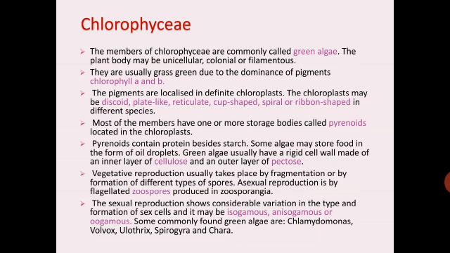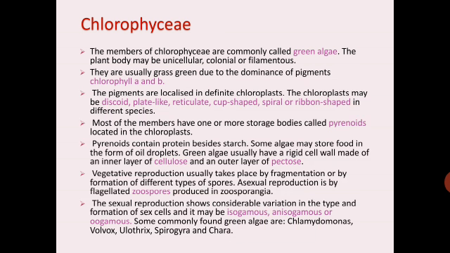Some algae may store food in the form of oil droplets. Green algae usually have a rigid cell wall made up of an inner layer of cellulose and an outer layer of pectose. Vegetative reproduction usually takes place by fragmentation or by formation of different types of spores. Sexual reproduction is by flagellated zoospores produced by zoosporangia.